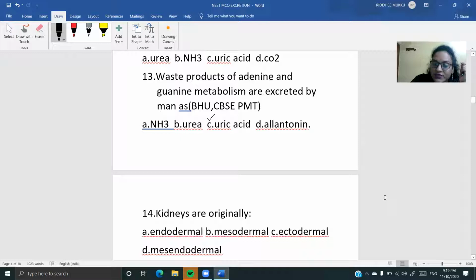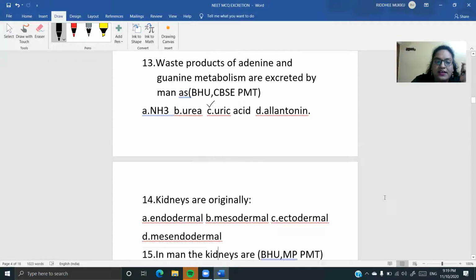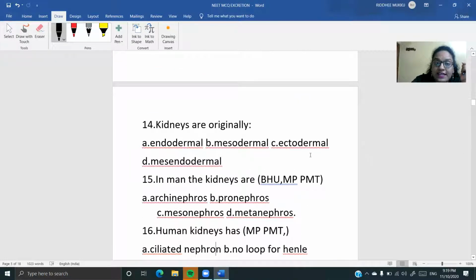Okay, now the next question is: kidneys are originally, what is their origin? Their origin, sure, shortly, is going to be the mesoderm. So an option for this is going to be they are mesodermal in origin, children.